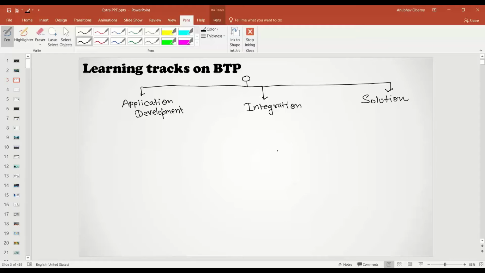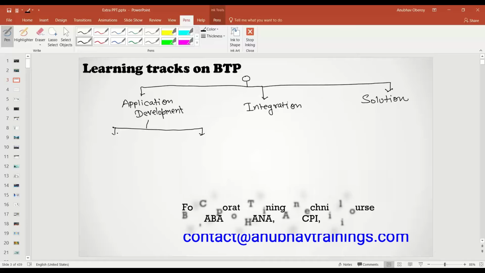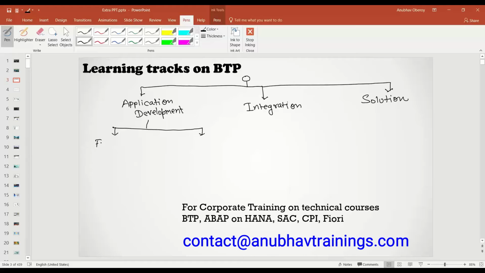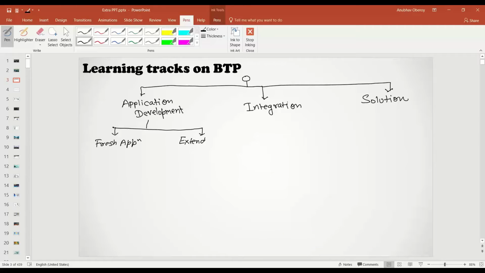Now we will discuss the skill set required and the types of development or requirement for a technical consultant in BTP. First comes application development. Here you have two further categories. Whether you would like to develop a completely fresh application from scratch, or you would like to extend an existing SAP solution, for example S4HANA. You want to develop a side-by-side extension to SAP S4HANA. So these are the two tracks here.